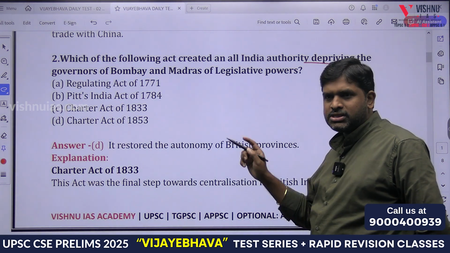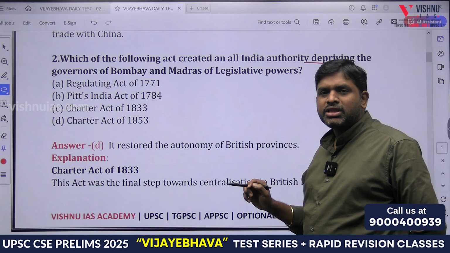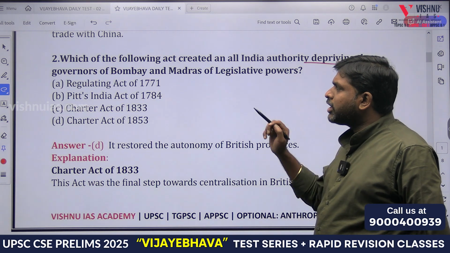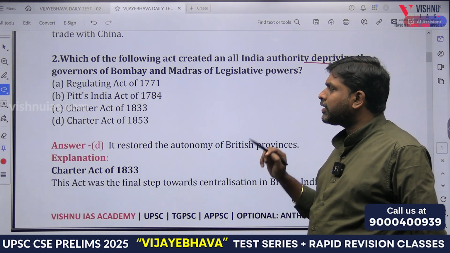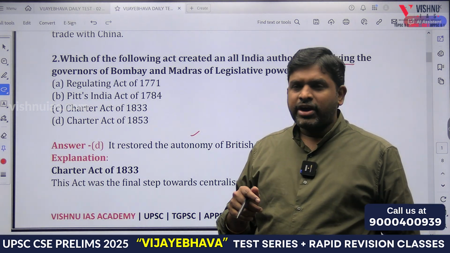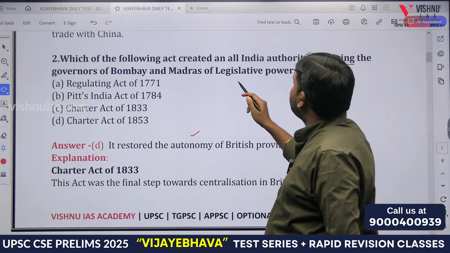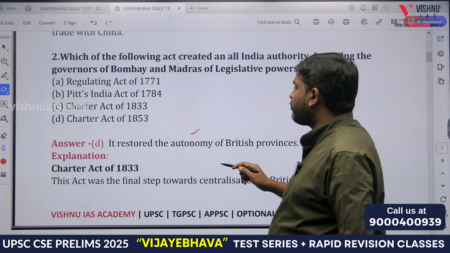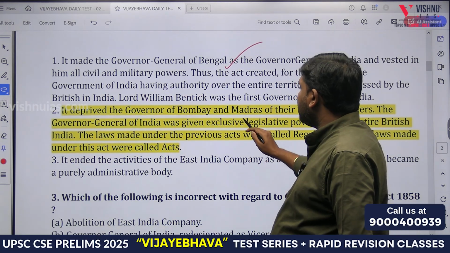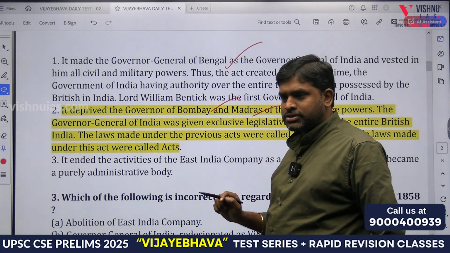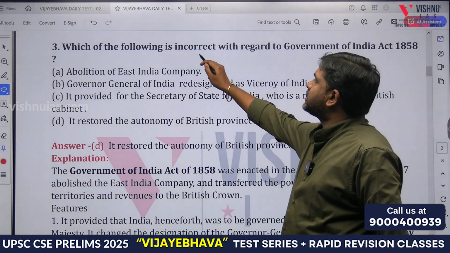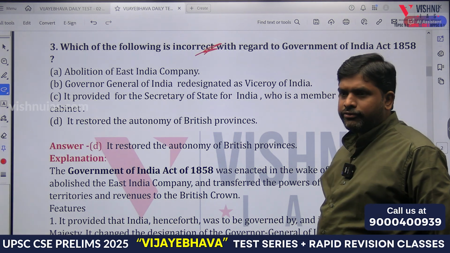Which of the following act created an all India authority depriving the governors of Bombay and Madras of legislative powers? Means the governors of Bombay and Madras were being made subordinate to Governor General of Bengal. Through which act? Regulating Act of 1771 or Pitt's India Act or what? Charter Act of 1853. So 1853 or 1833 or what? 1833, this act was final step towards it, so it deprived the governors of Bengal, Bombay and Madras of their legislative powers. Yes?